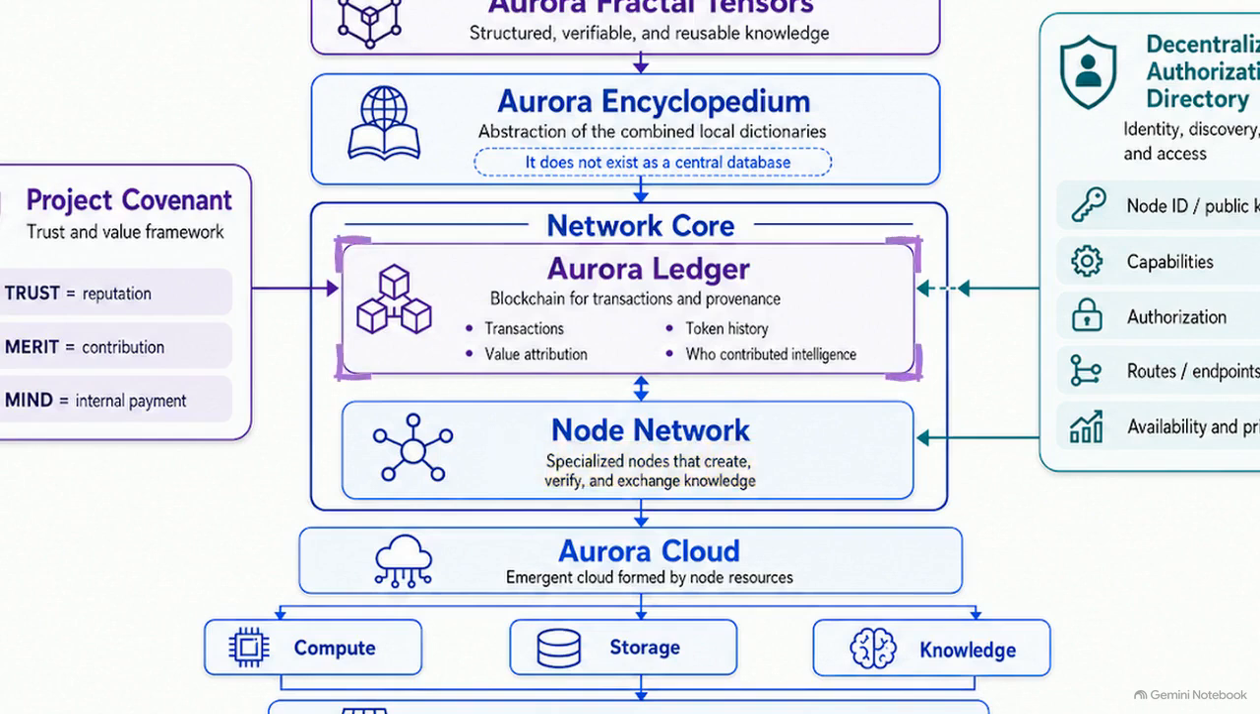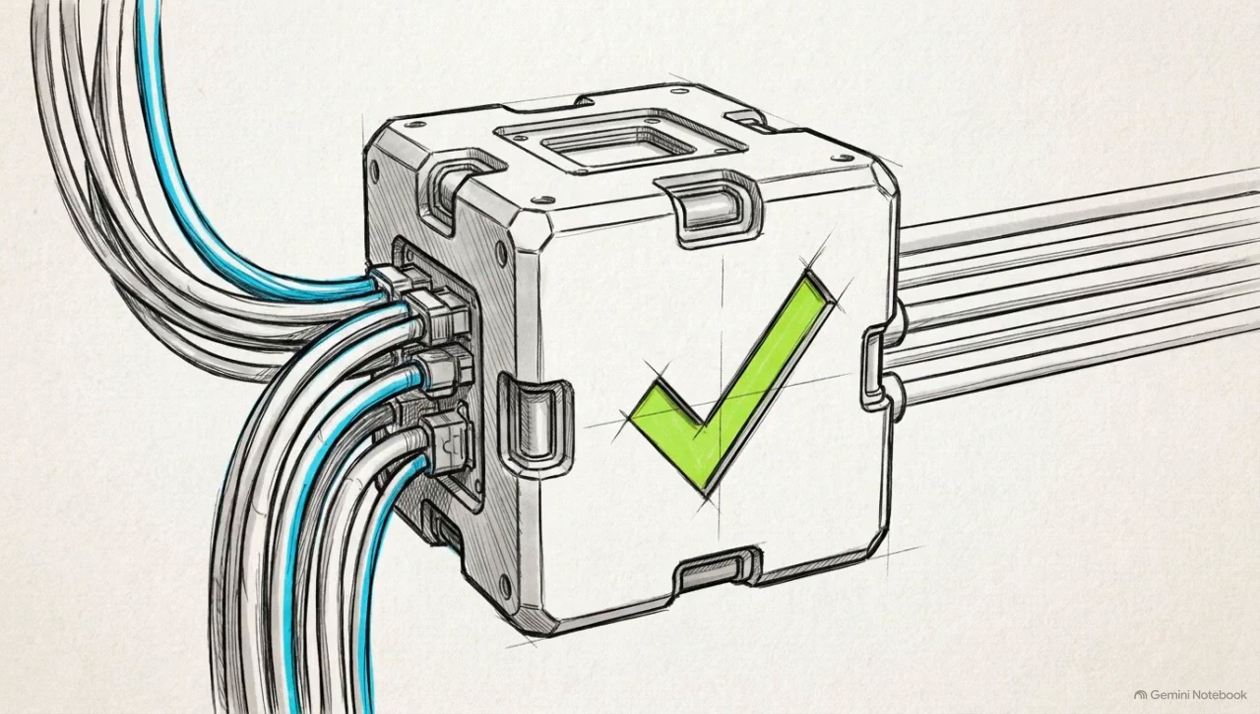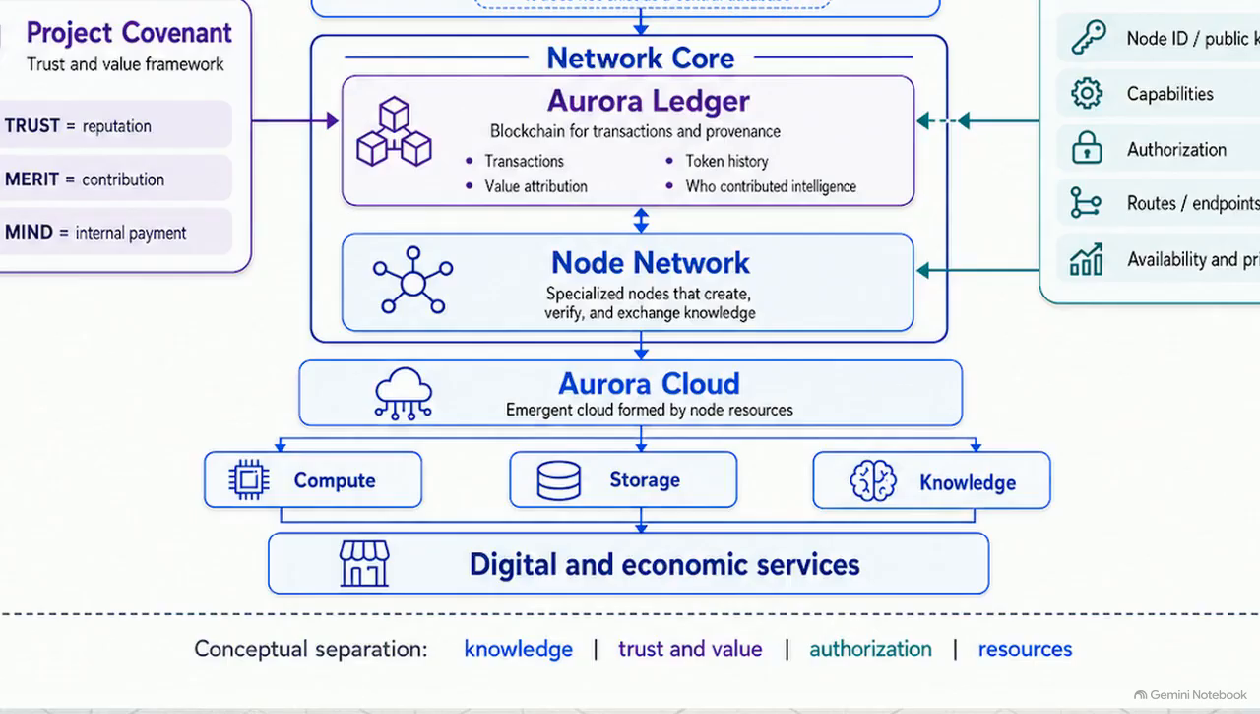Above the nodes sits the Aurora Ledger. This is a blockchain that handles the logistics of every exchange. It records transactions, tracks token history, and maintains a strict record of data provenance. The ledger also handles value attribution, logging which node contributed specific intelligence to assign merit. The network core acts as the final arbiter, ensuring that no data moves through the network without being verified and logged by the ledger. When verified nodes interact with the ledger, they produce a functional secondary layer, the Aurora Cloud.